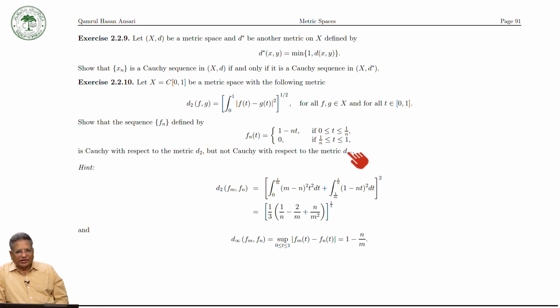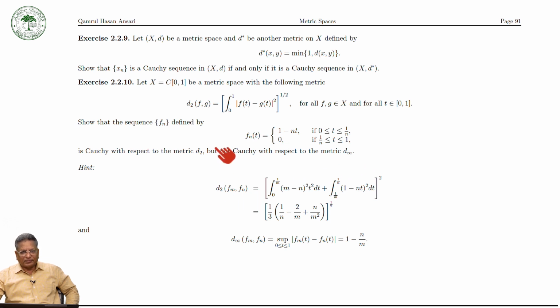So here we have a sequence of functions in C[0,1], and we have to prove that this sequence is a Cauchy sequence with respect to this metric, but it is not Cauchy with respect to this metric.